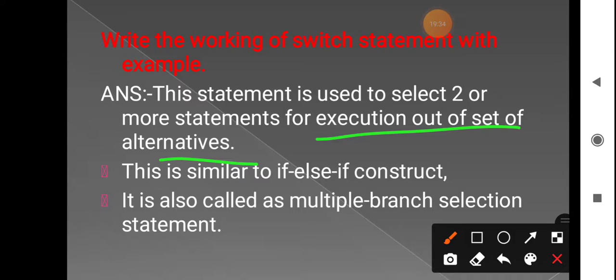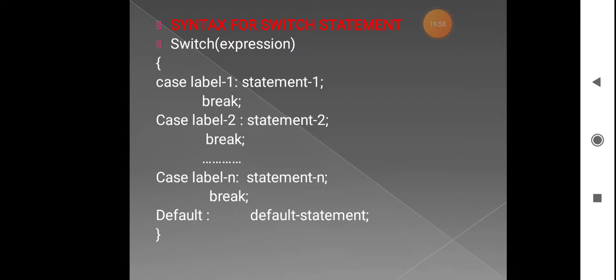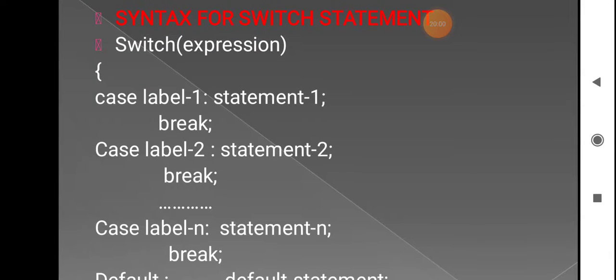among that you have to select any two statements, or more than that, means we have to use this switch statement. So this is just similar to the if else if construct. So this is also called a multiple branching statement, or multi-way branching statement also. Okay, so next we see the syntax of this switch statement.